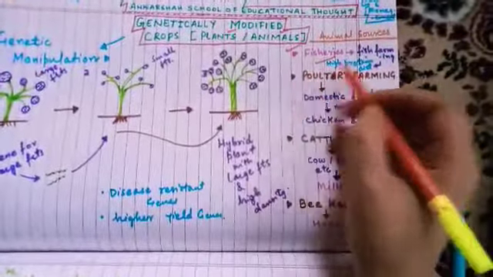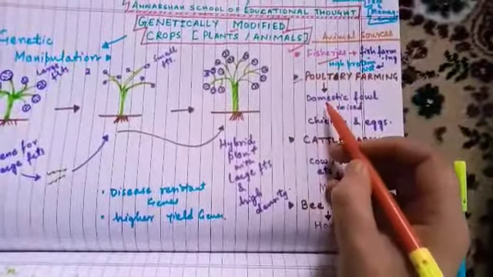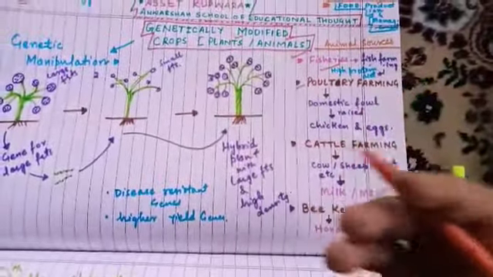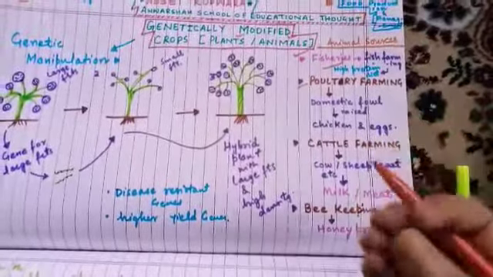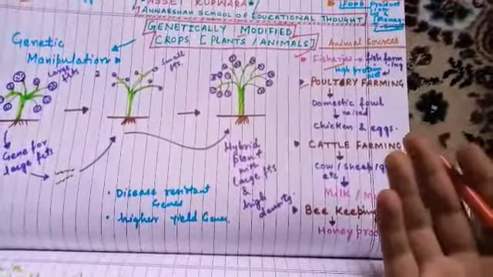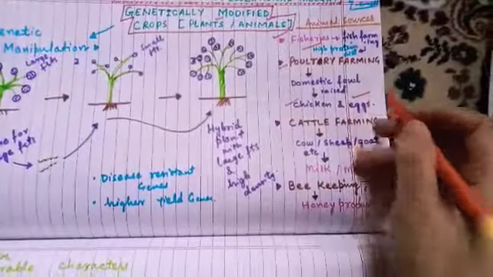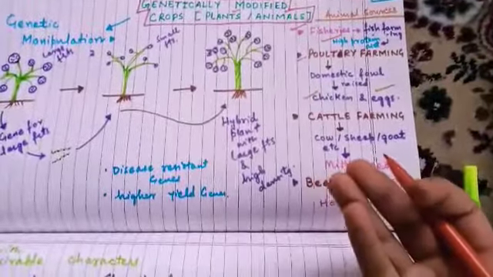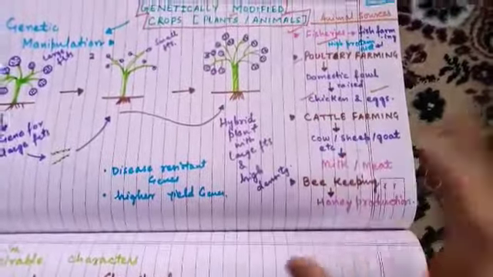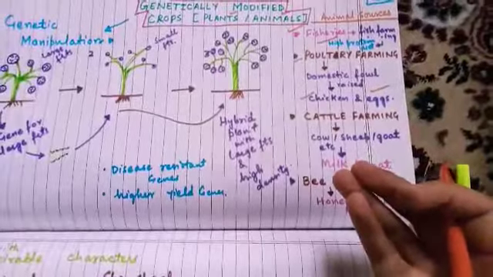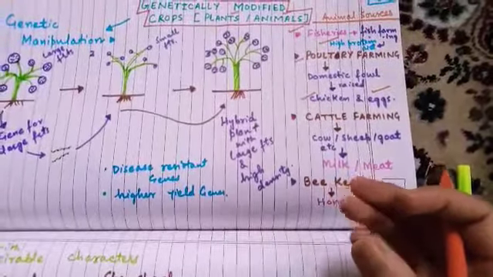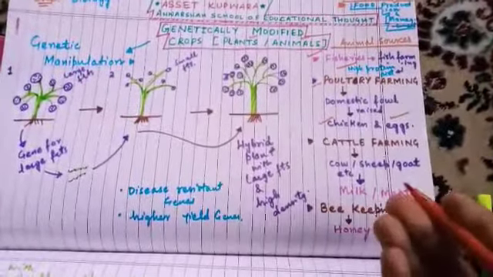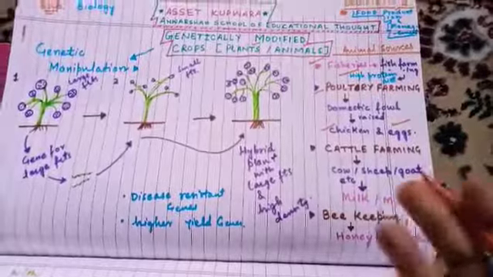For example, poultry is here, where fowl are raised, chickens are raised. They are given highly nutritious feeds, and then chicken and eggs are produced with high nutritious values. High nutritious value means having higher than normal carbohydrates, proteins, vitamins, and minerals in higher concentration. That's called food value or nutritive value, having a higher concentration of nutrients.